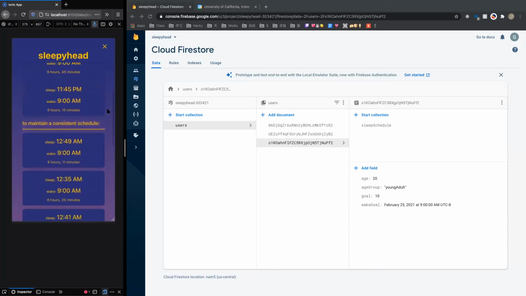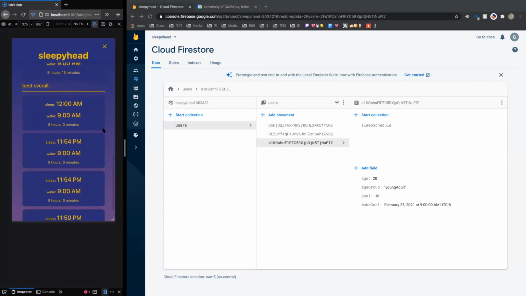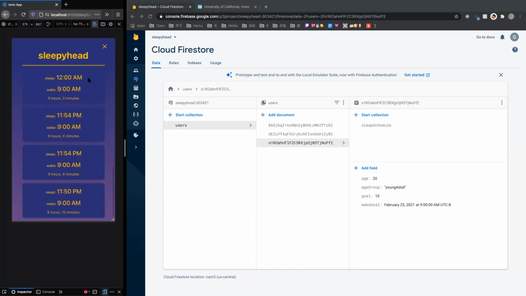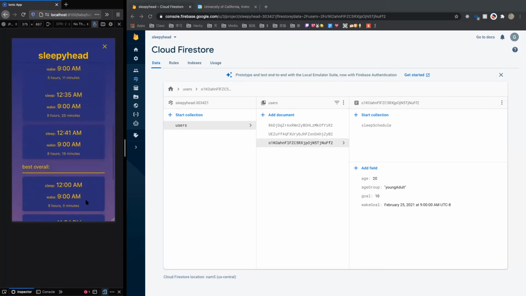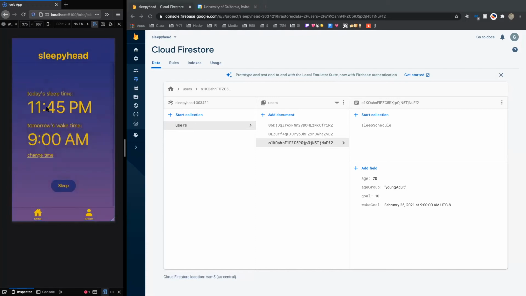Like Lisa said, our times are displayed in 3 different categories. We have the sleep time, the wake time, and the amount of sleep corresponding to each sleep-wake time. If I choose a different time, this gets updated on the home screen.